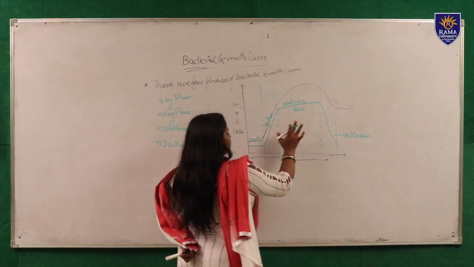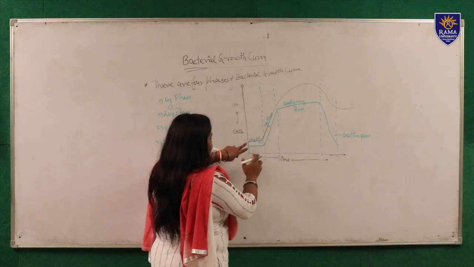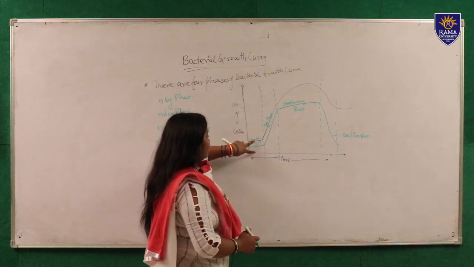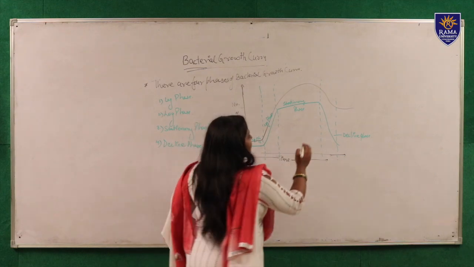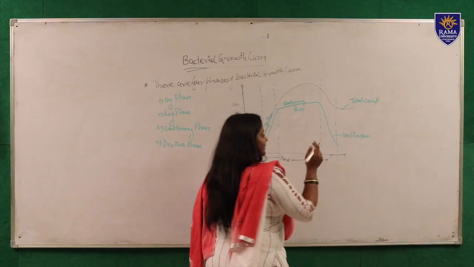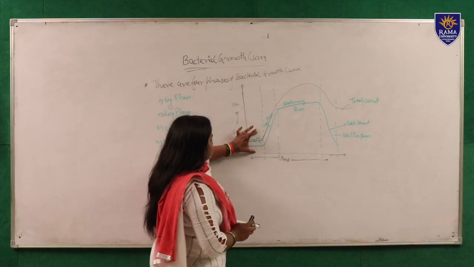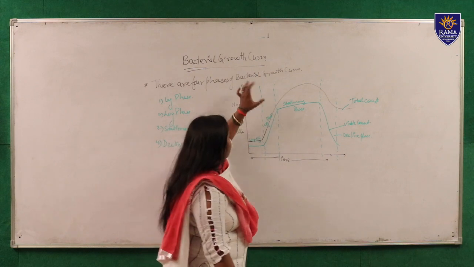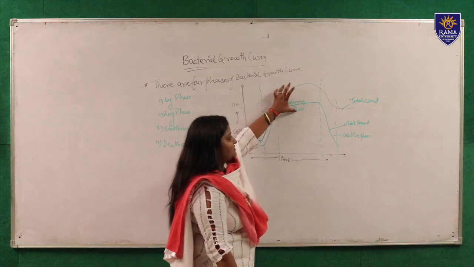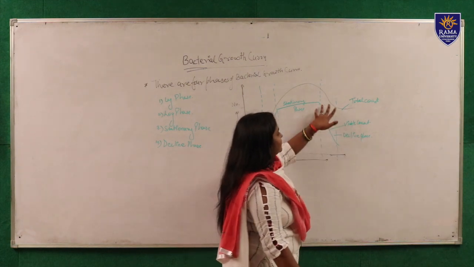In this plotted curve you can see there are two lines. The first line is called the total count, which I already explained earlier, and the other is called the viable count. This is the lag phase, this is the log phase, this is stationary, and this is the decline or death phase. This is the viable count and this is the total count.